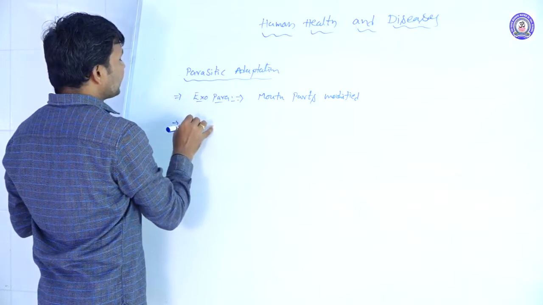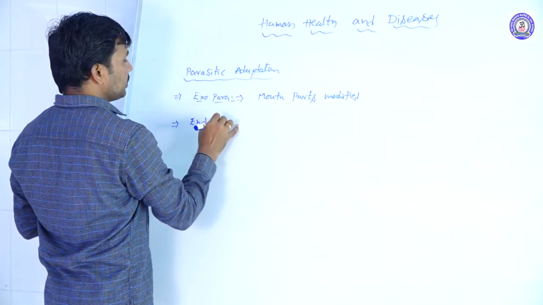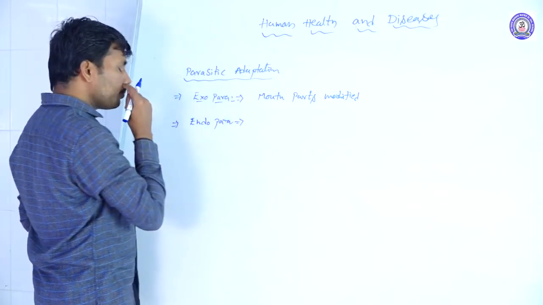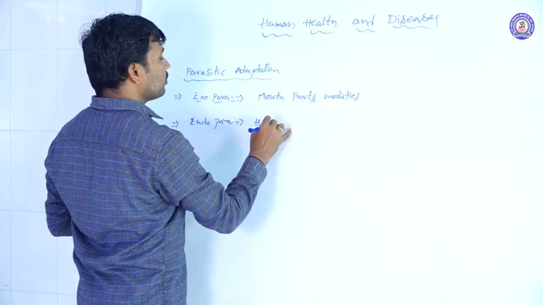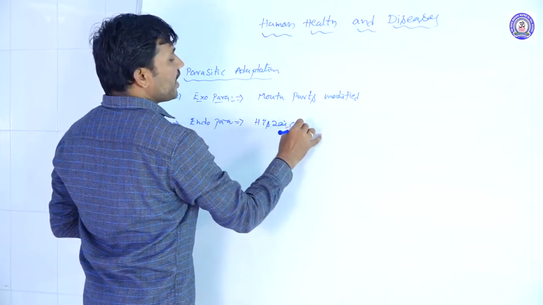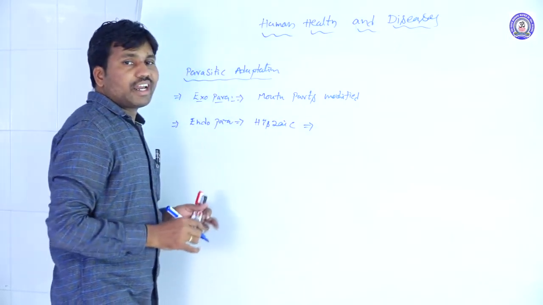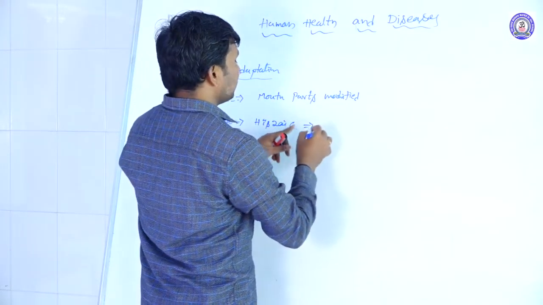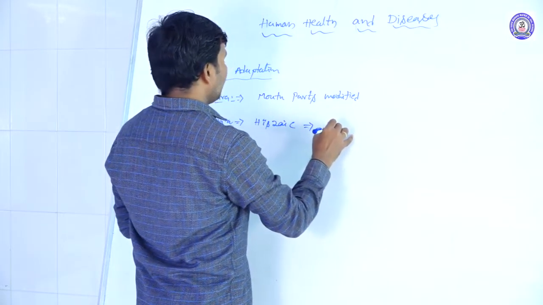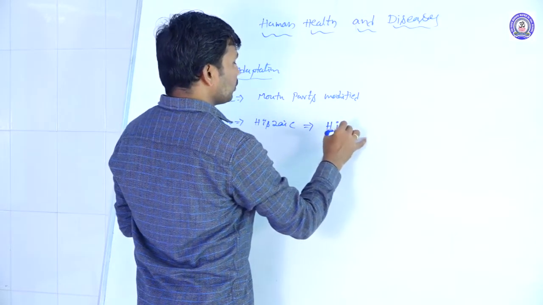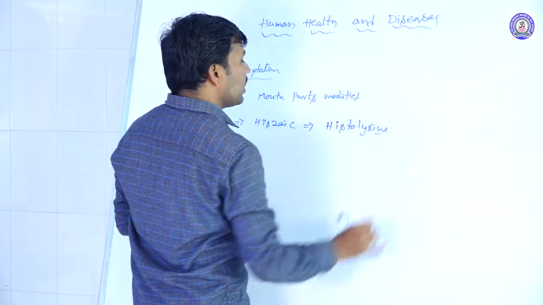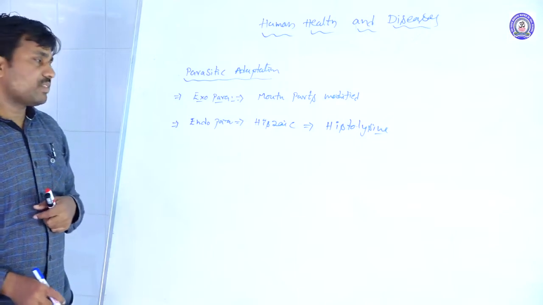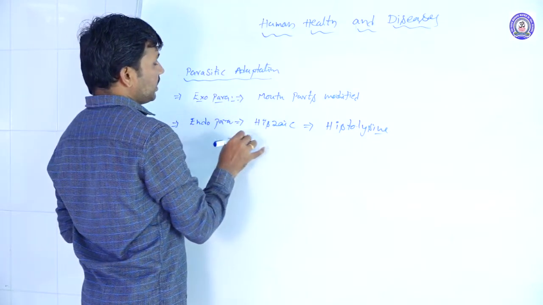Suppose we take the endoparasites. These endoparasites, either the histoparasites, the histozoic parasites, are able to secrete enzymes called histolysine.